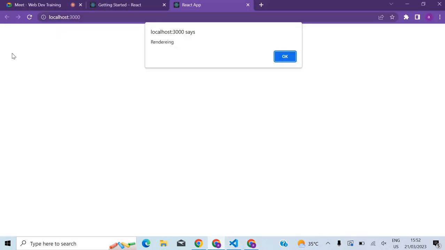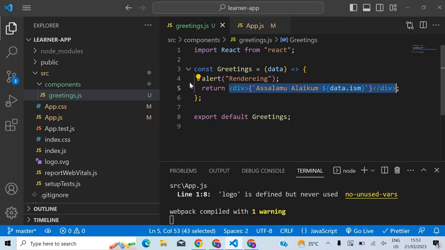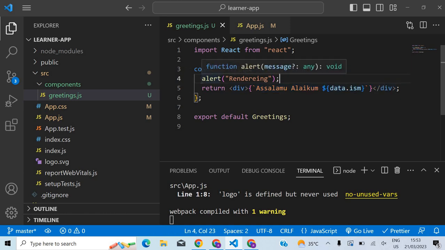That's why, if you see on the back, there is no Assalamu alaikum. The reason is that I'm currently stopping here, in line number 4. This alert statement, I have not executed yet. That's what it means.